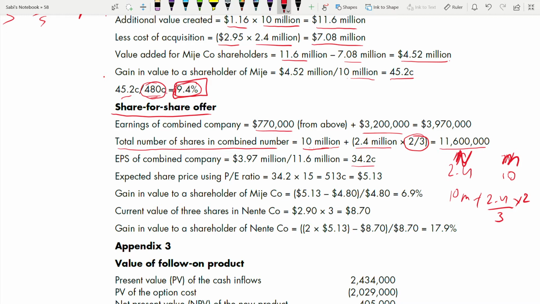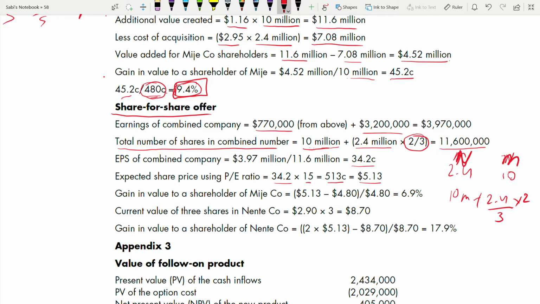Expected share price using PE ratio. What is the expected share price using PE ratio? Your PE ratio is 15. Multiply by 34.2. That is your EPS. So this will be your share price. 513 cents or $5.13.